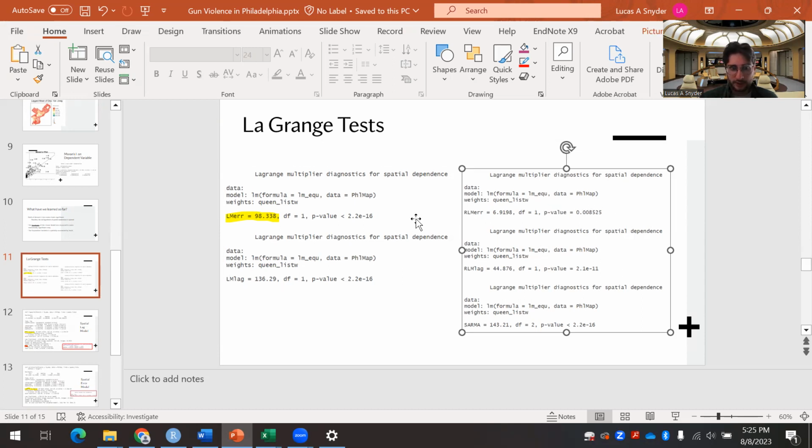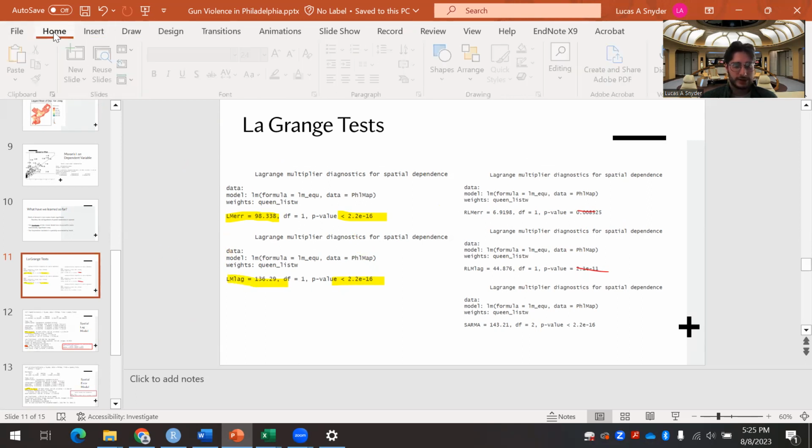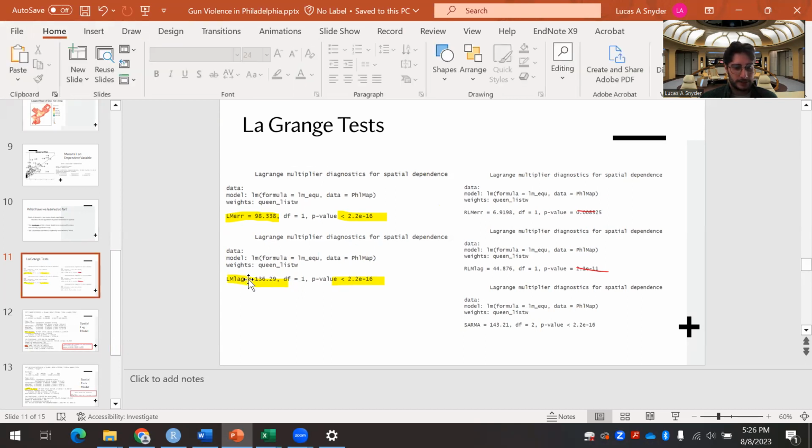The p-value right here is less significant than over here on these two, the error model and then the lag model. These are both significant. So we're going to check that out. We're going to go deeper into that because these are both really significant from these Lagrange tests.